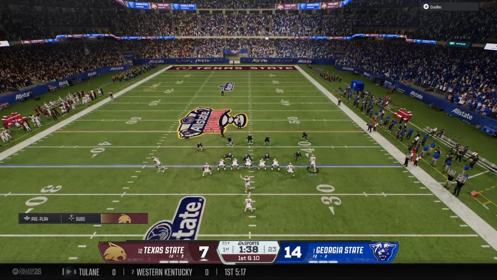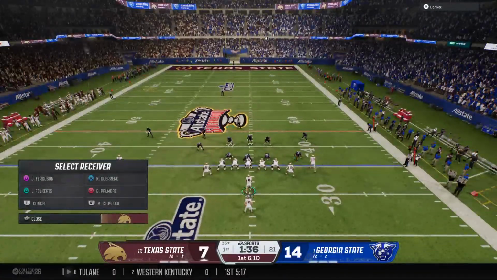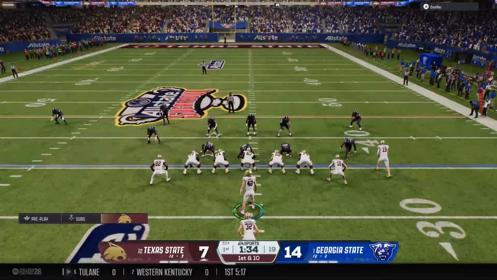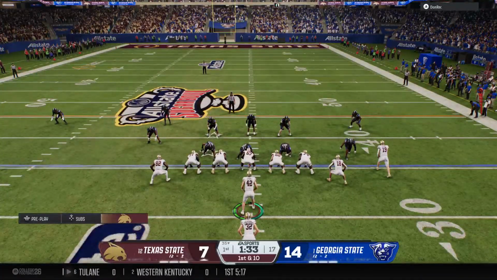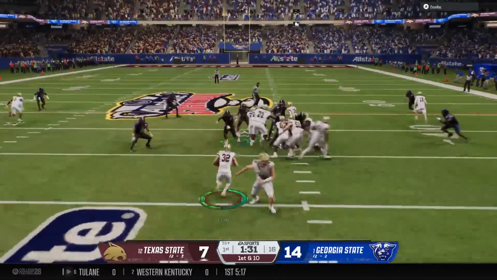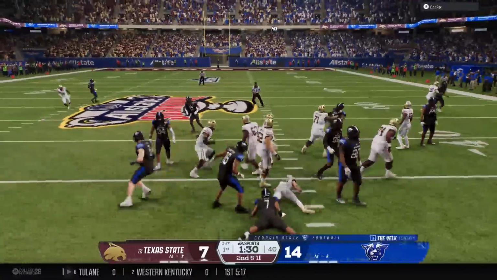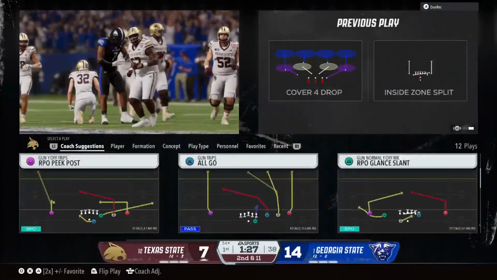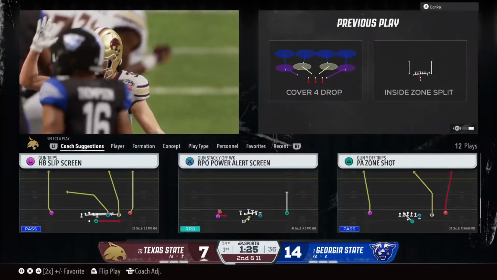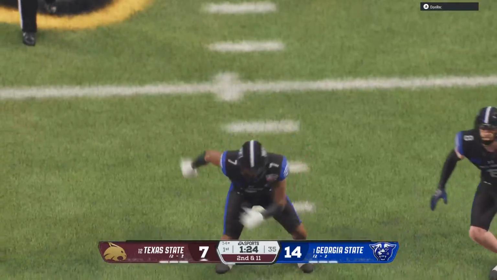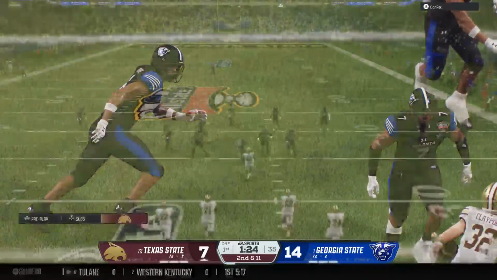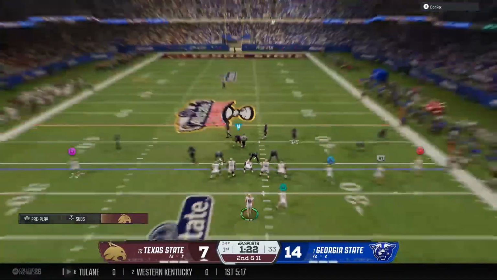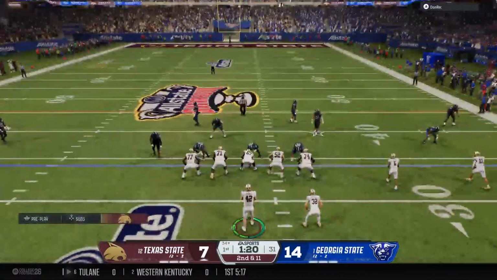And they're moving the receiver now before the snap. Keep it on the ground. There's the handoff. Going absolutely nowhere. That would be a loss on the play. My gosh, this offensive line's got to do a better job of blocking. The defense was zeroed in on the ball carrier and absolutely nowhere to go for the offense.